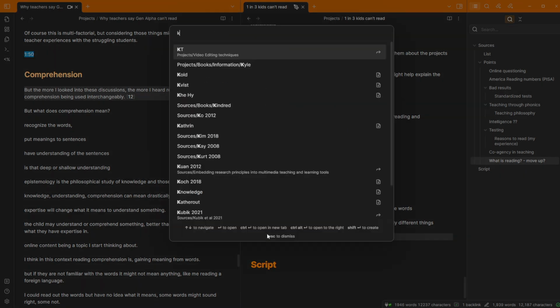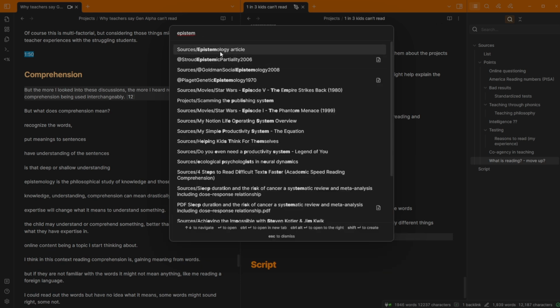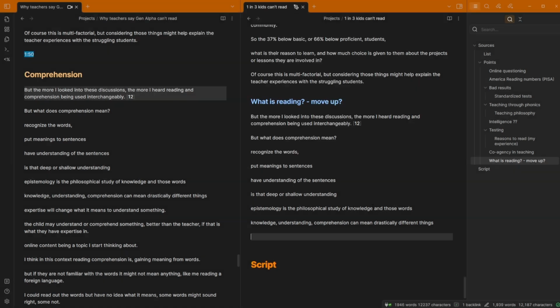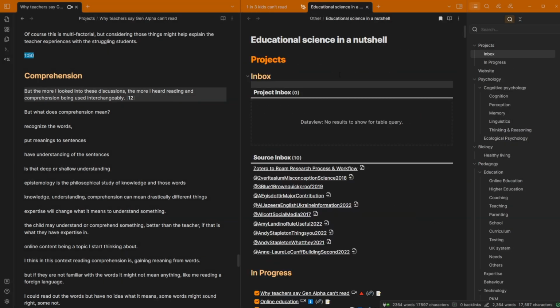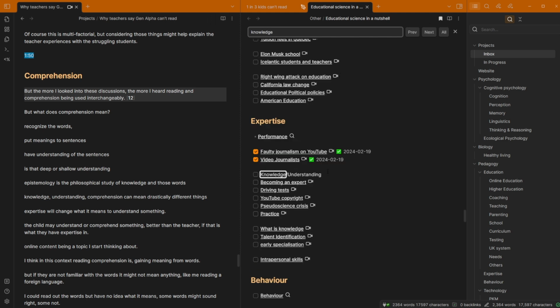So looking at the quick switcher, I can type in knowledge and you can see I've got lots of different things about knowledge, but no, you see, sources. No projects. Looking at epistemology, same sort of thing. Epistemology, that's a source, and it's a source article, that's a source. Scamming, that's not epistemology, and there's loads of other things in there. So what I'm going to do is have a look at my file of files, and then Control F, so find knowledge, and see what we've got.